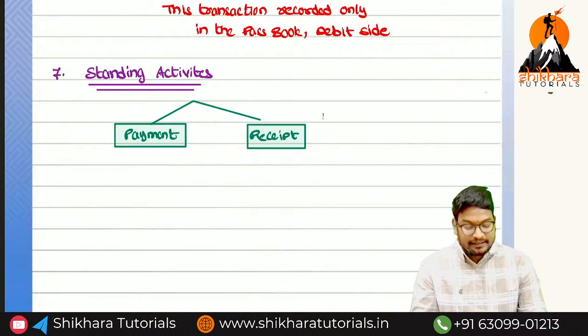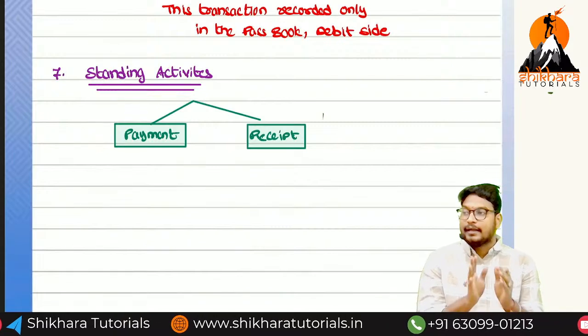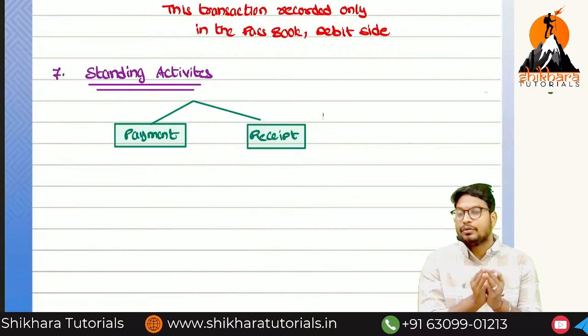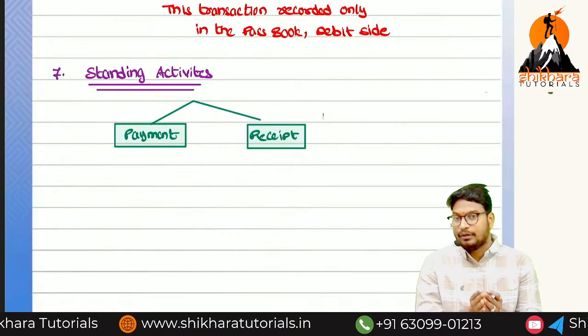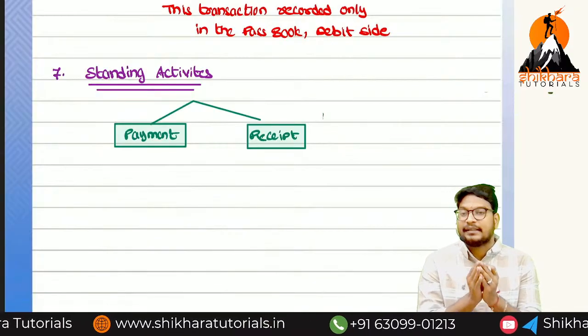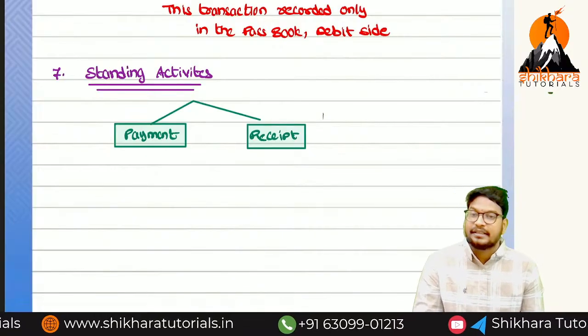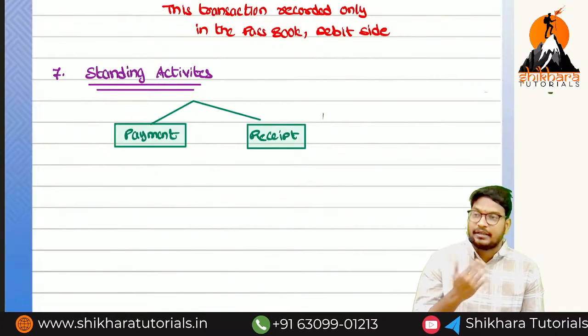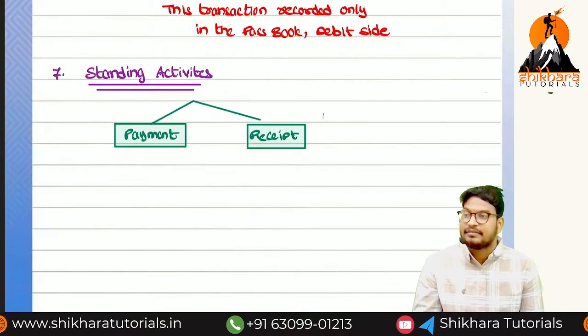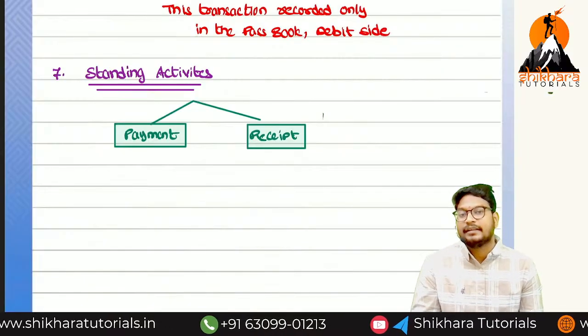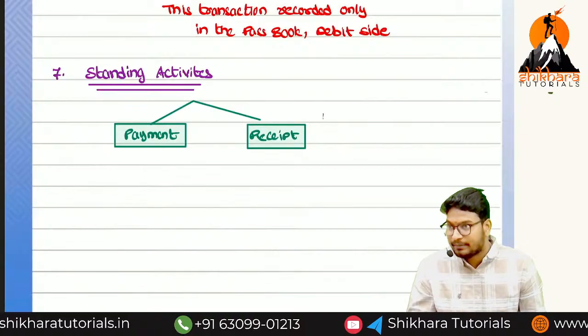So whatever it is, the standing activities will be known to whom? Passbook only, will be known to the bank. That means that particular transaction is recorded only in the passbook. If it is a payment, it is recorded on which side? Debit side of passbook. If it is a receipt, it will be recorded on which side? Credit side of passbook. Guys, are you getting my point or not?